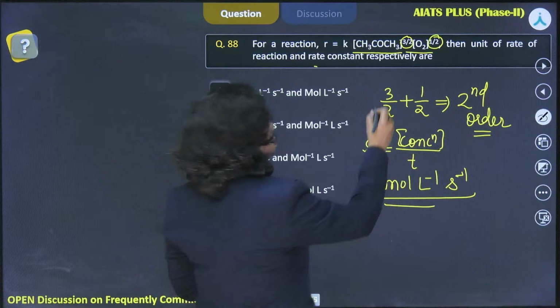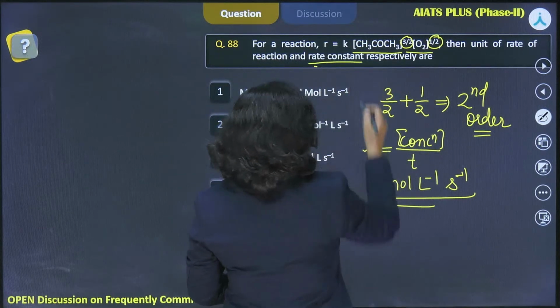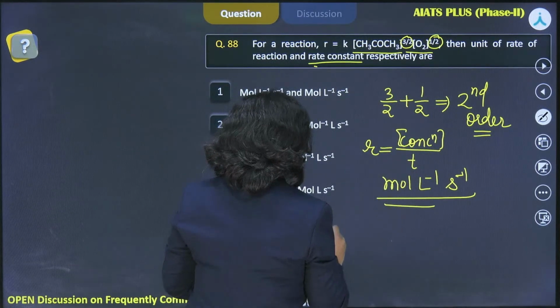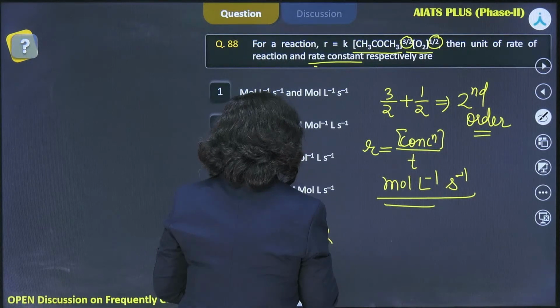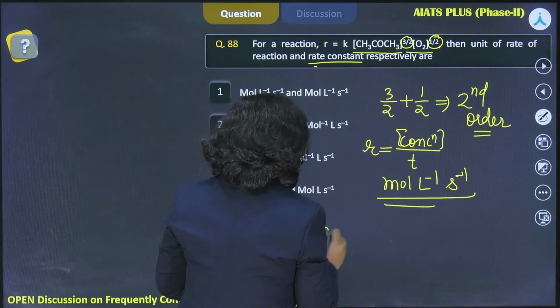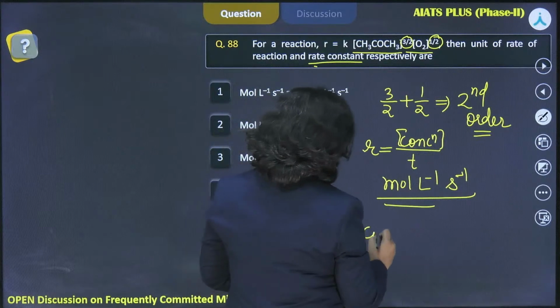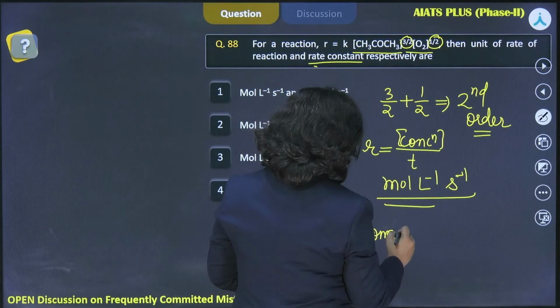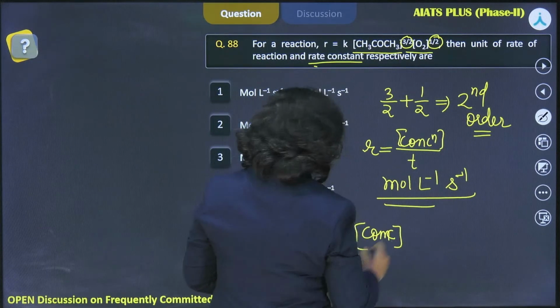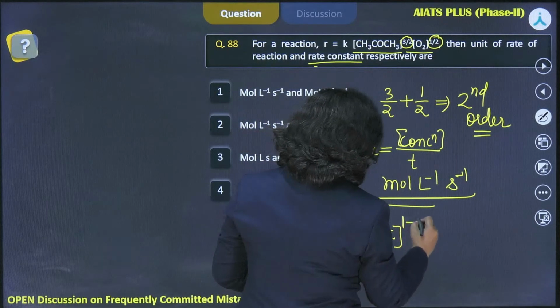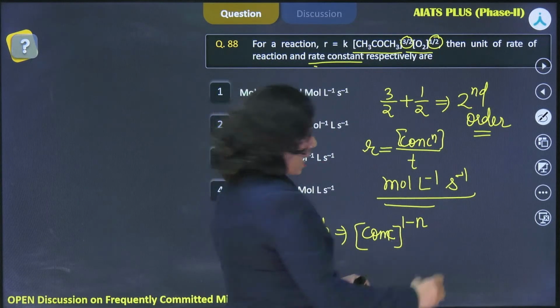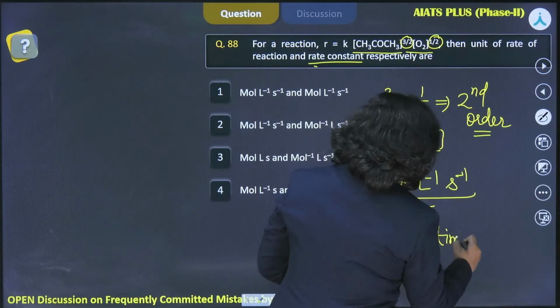Now, when it comes to the unit of the rate constant, if you are calculating the unit of K, take the concentration raised to the power 1 minus n, n is the order, and time inverse.